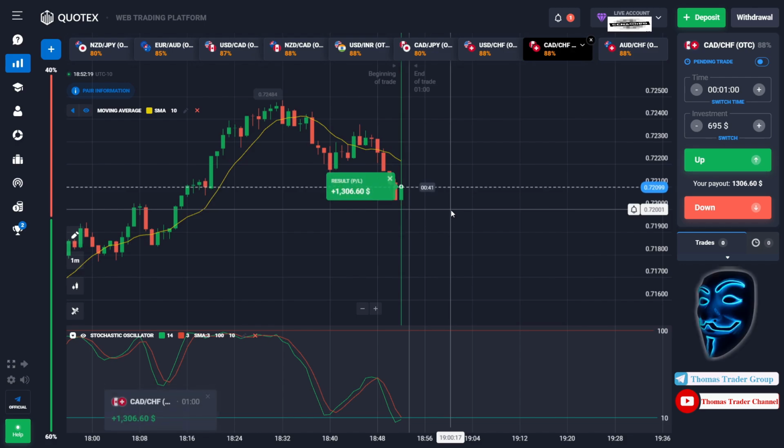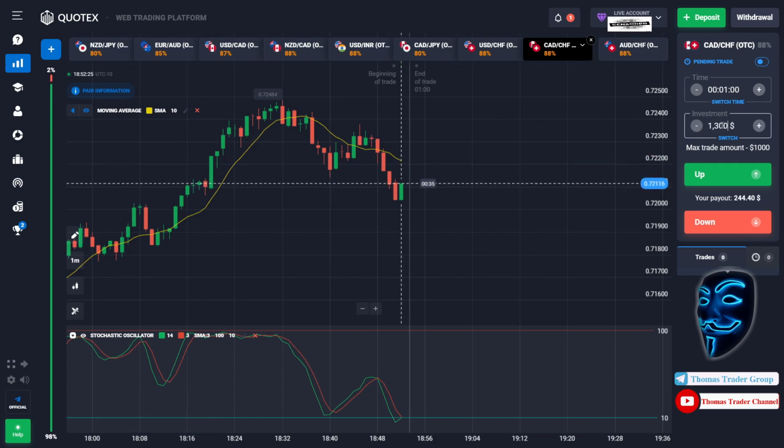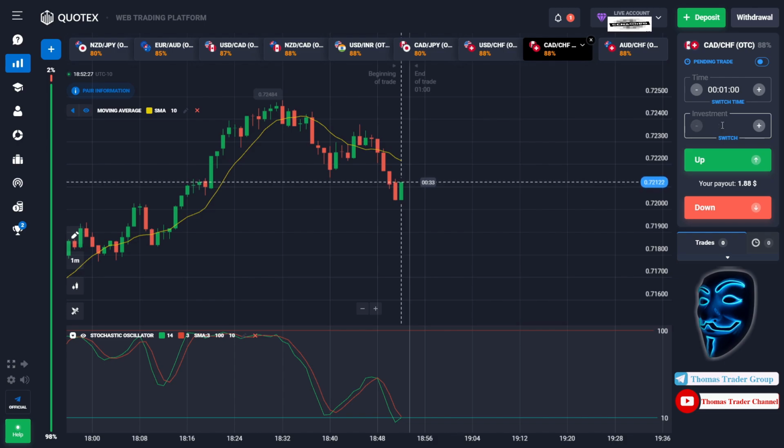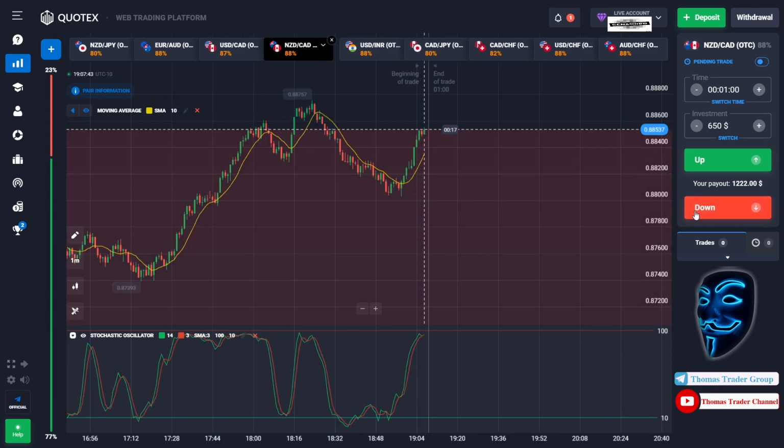We made a right prediction over here. We made a profit of $1,300. Since the max trade amount is only $1,000, let's divide it into two. We will open two positions of $650 in the next open position. Over here we can open sell for 1 minute.